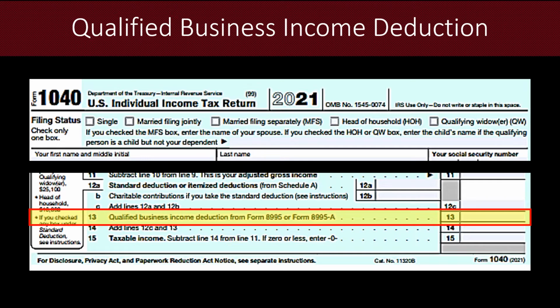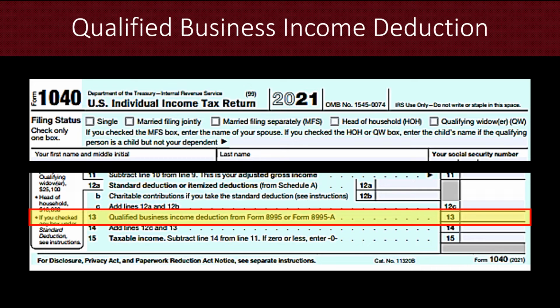There is a charitable contributions deduction for people who are taking the standard deduction. This was special last year, and it has been continued into the year 2021. And then after that, we have the Qualified Business Income Deduction, which flows from Form 8995 or Form 8995A, which we'll look at a little bit later.